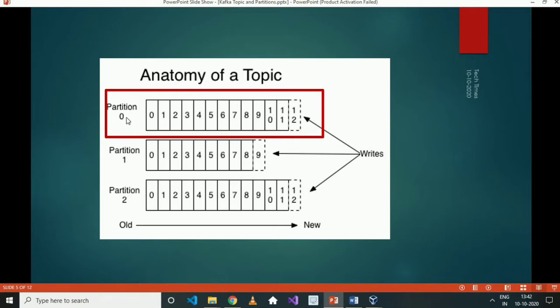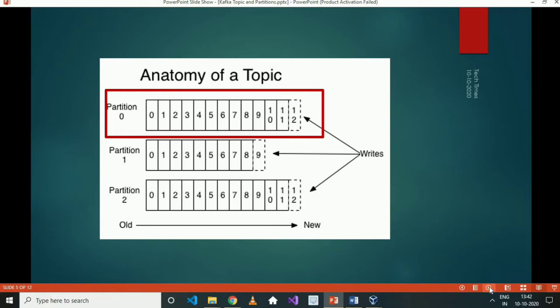All the messages are appended sequentially. All these messages are immutable. What that means is once a message is written into a topic, it can't be changed. If you need to change the content of that message, you have to send the corrected message to the same topic, but that is the responsibility of the consumer to handle. It will be an additional message to that topic. So Kafka won't differentiate between the wrong message and the right message. If a message is wrong, it is the responsibility of the producer and consumer to correct it.